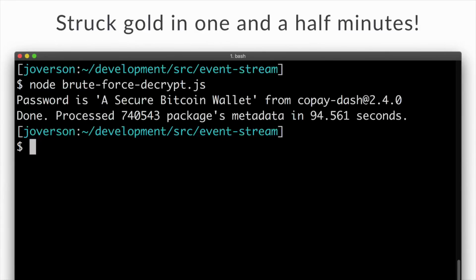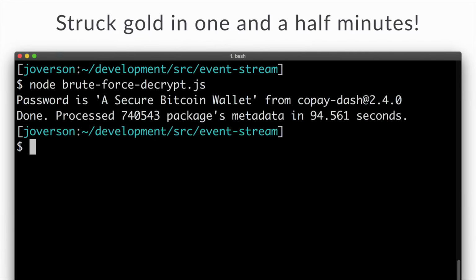This is one of those long shots that I didn't expect to work. It worked so quickly that I was just like, fantastic, this is beautiful. In 94 seconds, we had gone through every single package in the NPM registry, tested all those things, found out what decrypted, and found out exactly what we're working with. It actually happened much faster than 94 seconds. I just went through everything to see if there were other packages, but it worked.